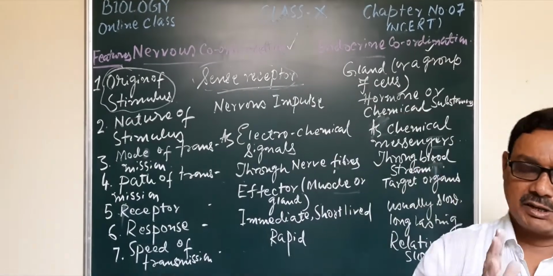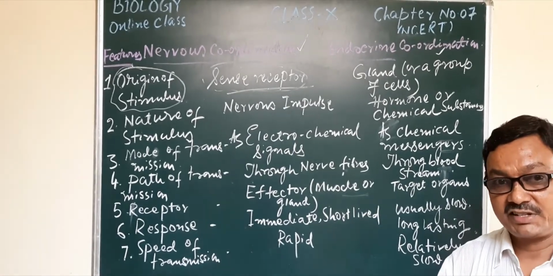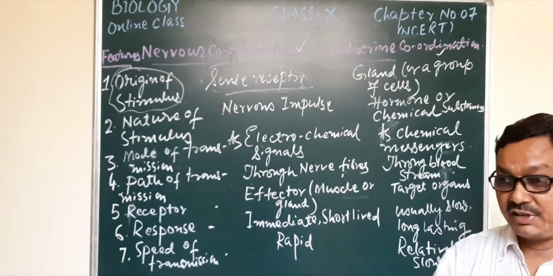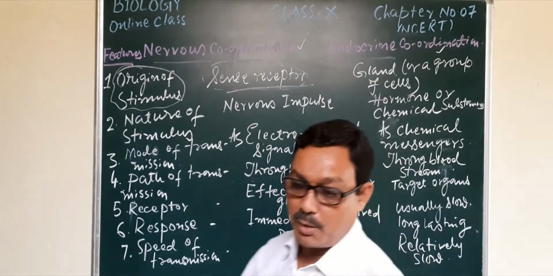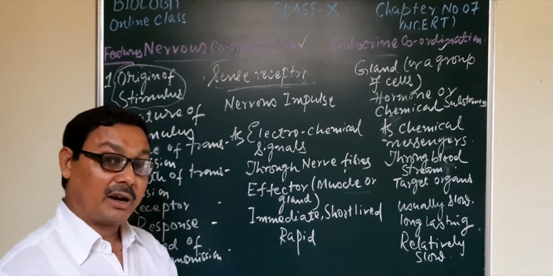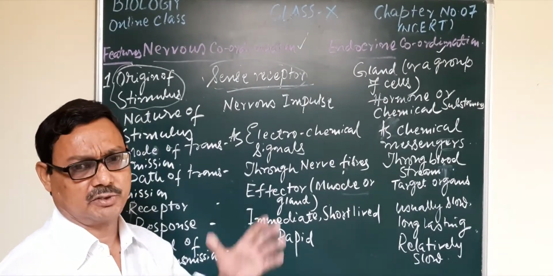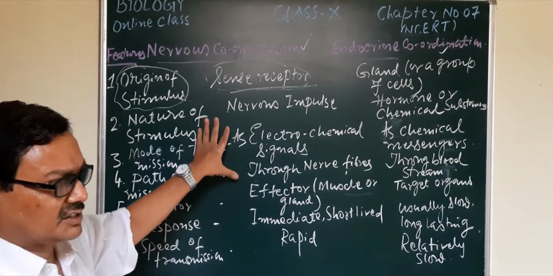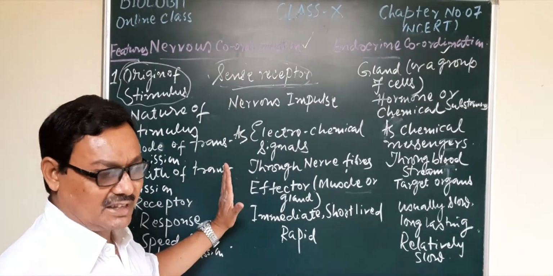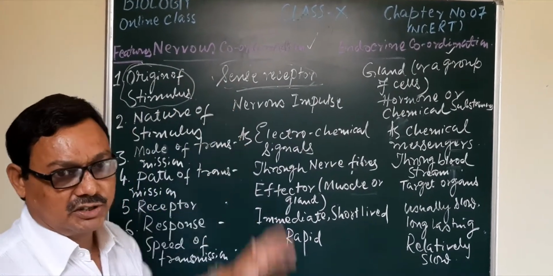activities and the growth, and how, when there is any deficiency of the precise amount or quantity required, there will be a problem, there will be trouble. If there is over secretion, at that time also there will be trouble. So we have seen a lot of things in regard to the endocrine system that is parallel to the nervous system in the body. That is also a communication or coordination system in the body.